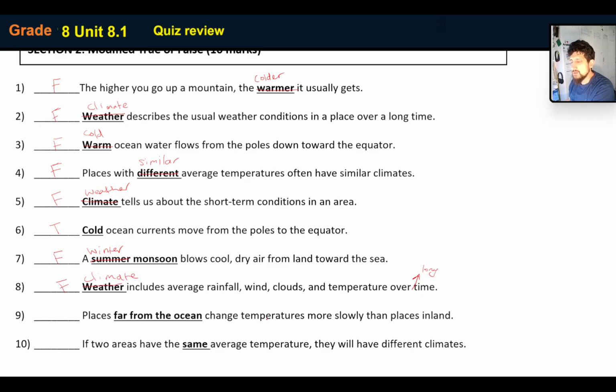Places far from the ocean change temperatures more slowly than places inland. That is also true. No, that's false. Oops. Far from the ocean. I think they mean near the ocean. If two areas have the same average temperature, they will have different climates. Once again, that is false. If they have different average temperatures, then they have different climates. Okay? So there's only one true there.